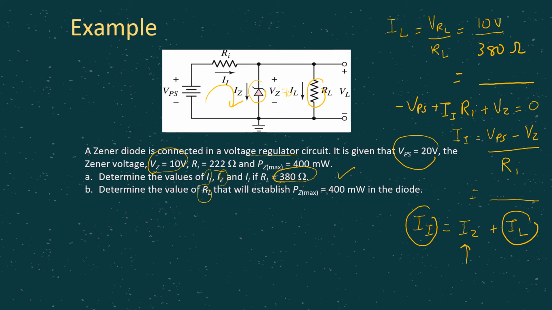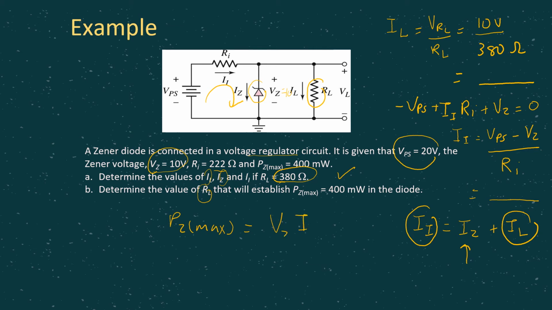that will establish PZ max equal to 400 milliwatt. Meaning to say the maximum power dissipation for this particular circuit is 400 milliwatt. Okay, so as we know, PZ max is the power equal to VI, right?